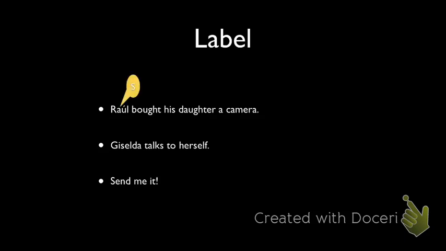Okay, so Raúl is a sujeto. Raúl bought what? When we ask what, that gives us the direct object. So we have una cámara, is our objeto directo. And for whom did he buy the camera? Is your objeto indirecto. Giselda es el sujeto. She's the talker, but she's also the talkie. So we have reflexivo.